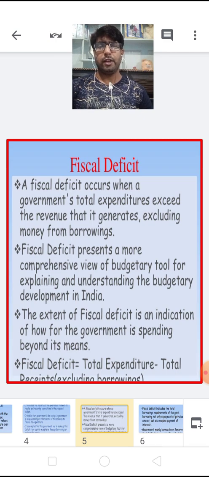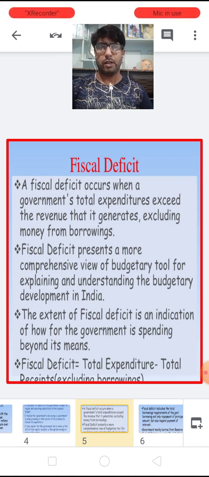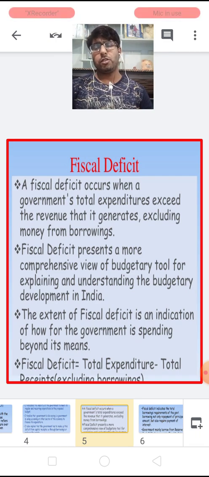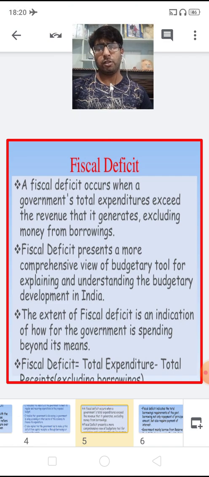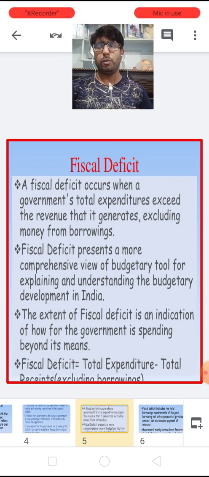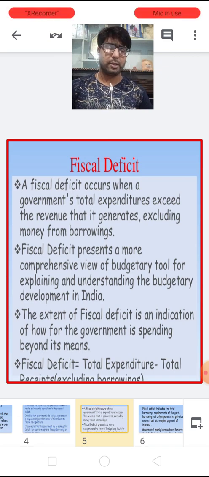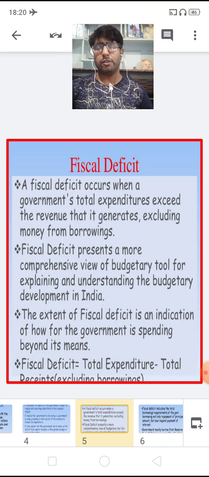Now the second variety of deficit is the fiscal deficit. Now what is the fiscal deficit? Children, fiscal deficit is the excess of total expenditure over total receipts other than borrowings. I mean here we are subtracting the total receipts excluding borrowings from the total expenditure. So whatever deficit occurs is considered as the fiscal deficit.